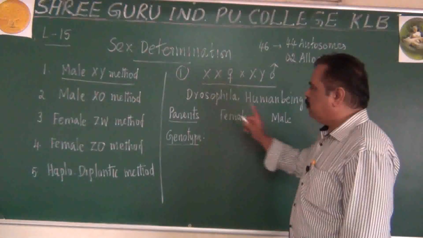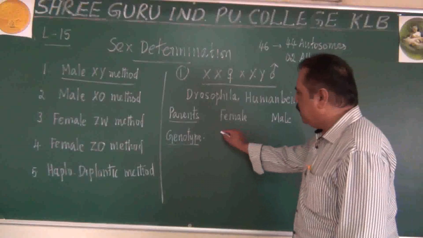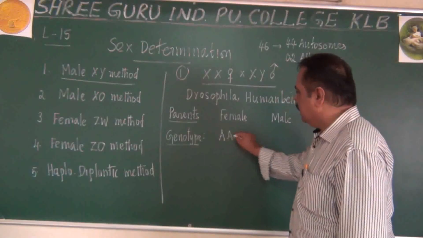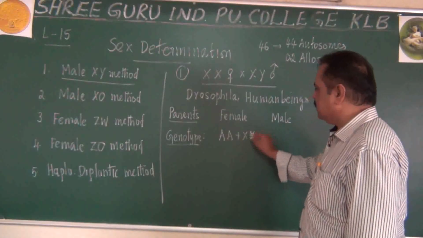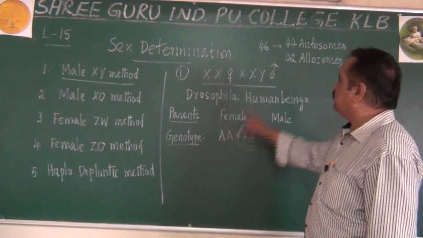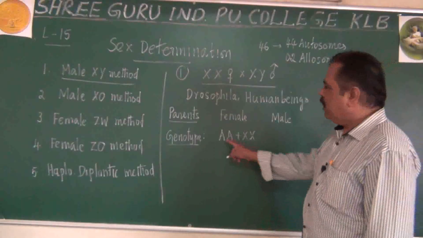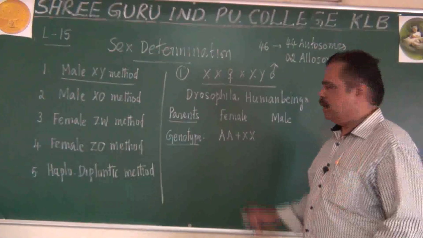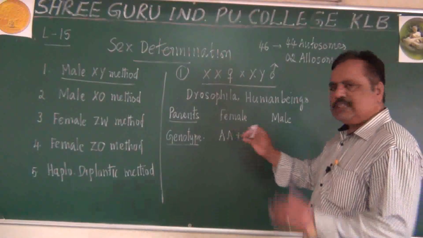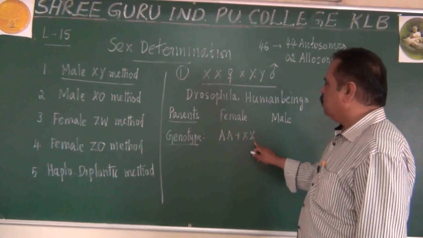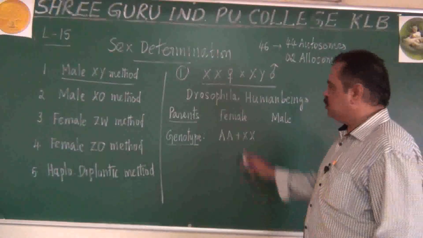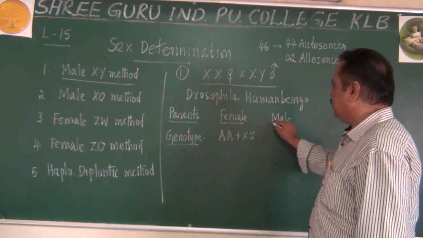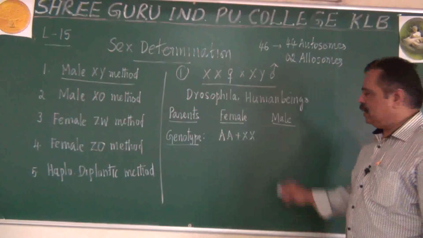So when I write a female genotype, I will write it like this: AA plus XX. What is that AA? A refers to autosomes. Why should I write 2A here? Because the parents are diploid. So two sets of autosomes and one set of XX chromosomes, that is the female parent. What about the male parent?